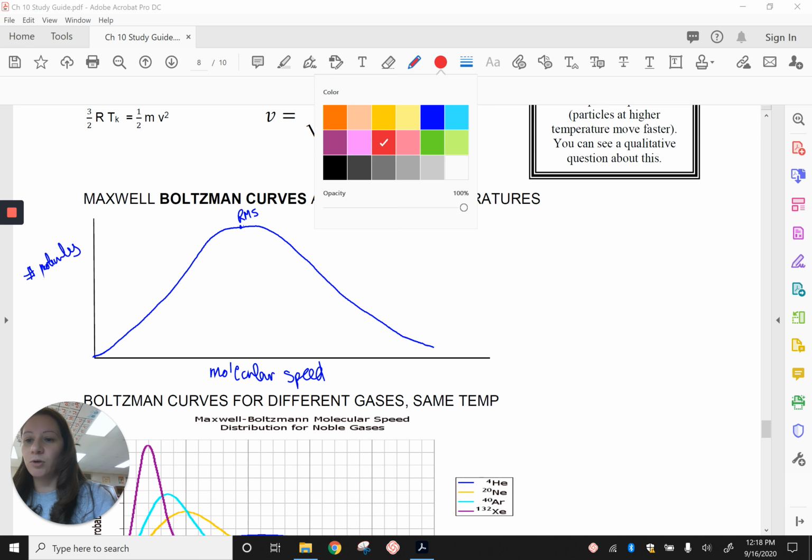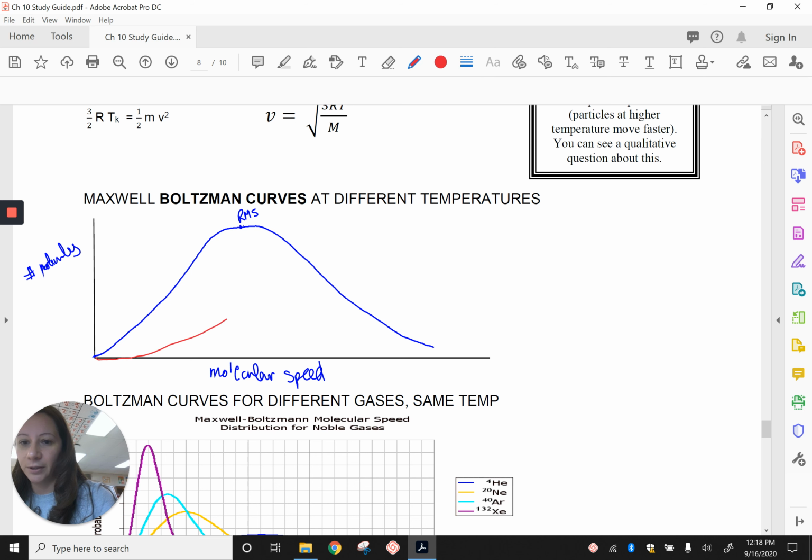So it's going to shift your curve a little bit. It's also going to flatten it out a little bit more. So there's your new RMS, at a higher temperature.